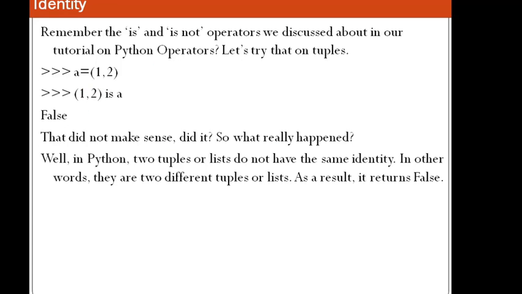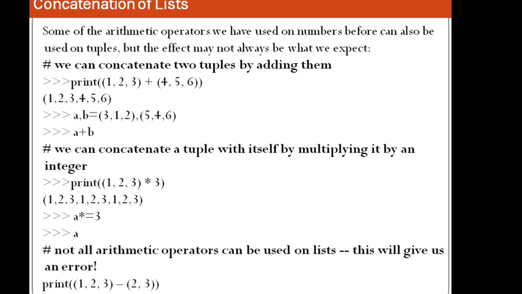Identity, remember, is and is not operators we discussed in Python operators. So let's try that on tuples. So a equal to (1, 2), and you are trying to find whether (1, 2) is a or not, right? So this is identity, so false. That didn't make sense, did it? So what really happened? Well, in Python, two tuples or lists do not have the same identity. In other words, they are two different tuples or lists. As a result, it returns false.